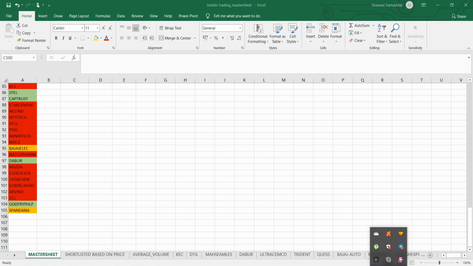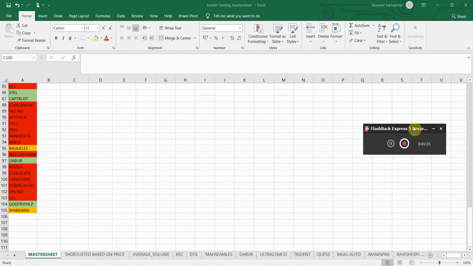But from yesterday, or from 3-4 days back, I guess, I started to adopt this practice of marking the stocks yellow, as I have repeatedly said in all my videos that earnings per share is an optional criteria for me. Okay, so that's all for today.